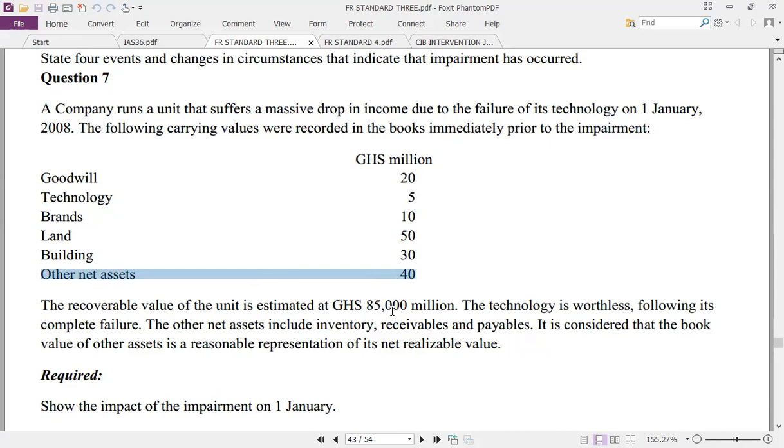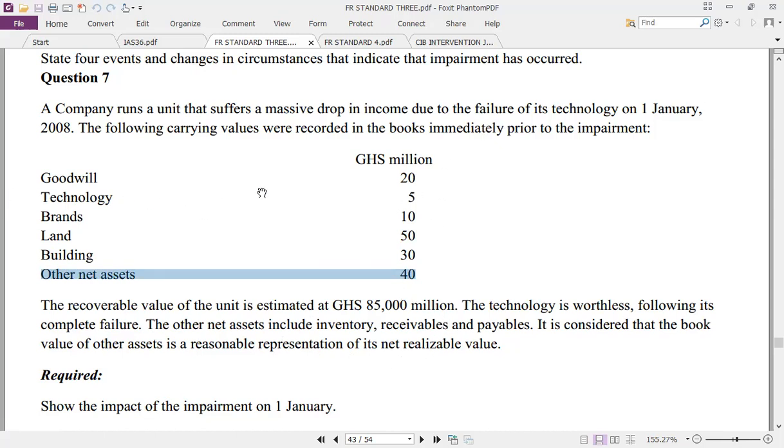The recoverable value of the unit is estimated at 85,000. Sorry, it should be 85 million. The technology is what? Worthless, valueless, obviously impaired, following its complete failure, damage beyond repair. The other net assets include inventory, receivables, and payables, and it is considered that the book value of the other assets is a reasonable representation of its net realizable value, the NRV.